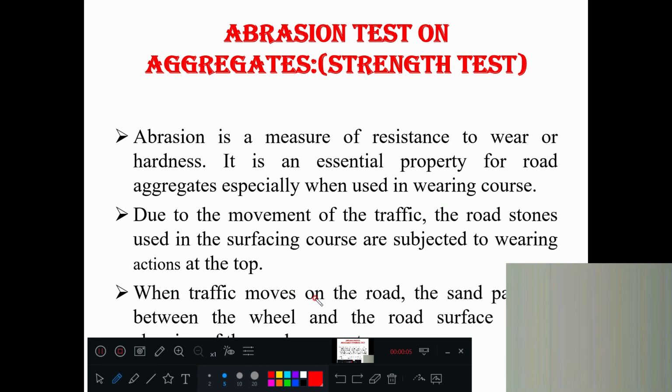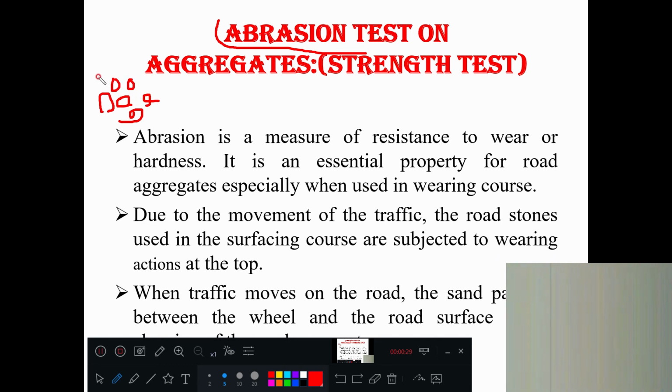Good morning, friends. In this video, we are going to discuss the next strength test, which is called the abrasion test. So, what do you mean by this abrasion? Abrasion means when there are two, three, four particles like this. Just don't get confused. Particles are there.